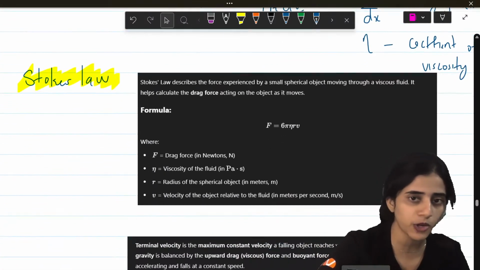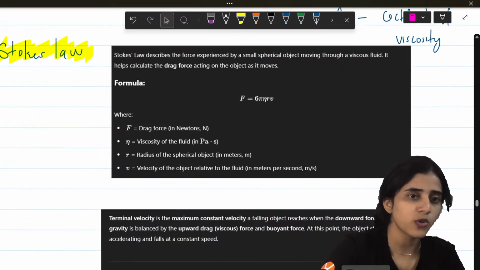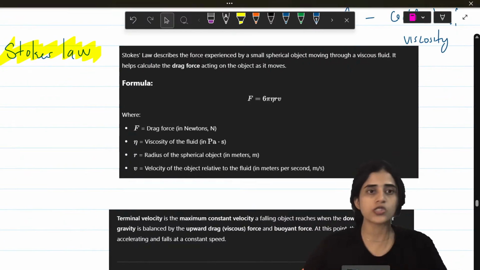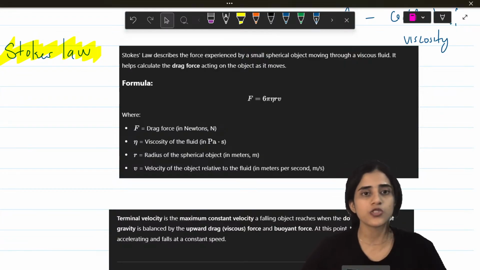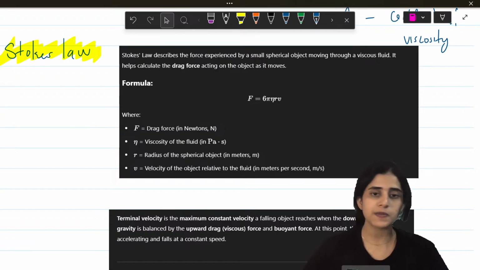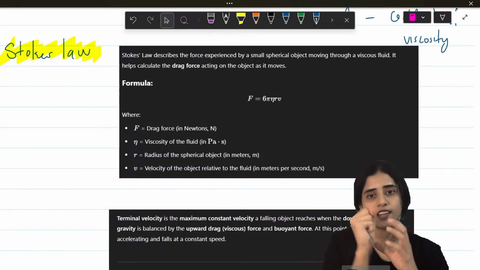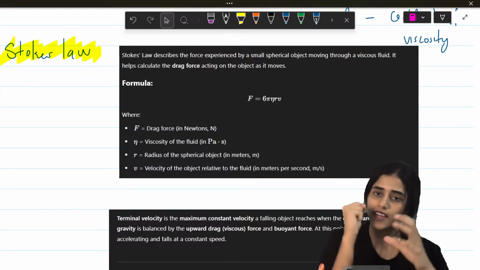Is that happening properly? Next most important thing, Stokes' law. So what's Stokes' law? Stokes' law describes the force experienced by a small spherical object that is moving through a fluid.